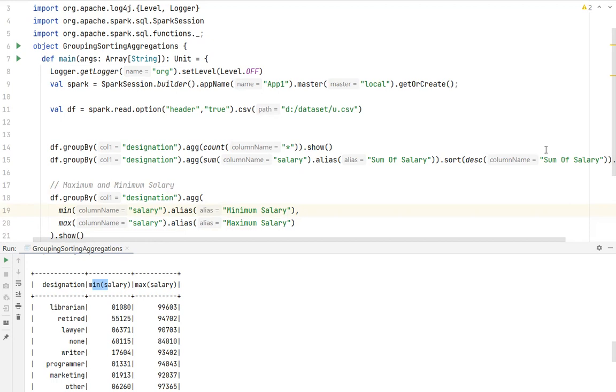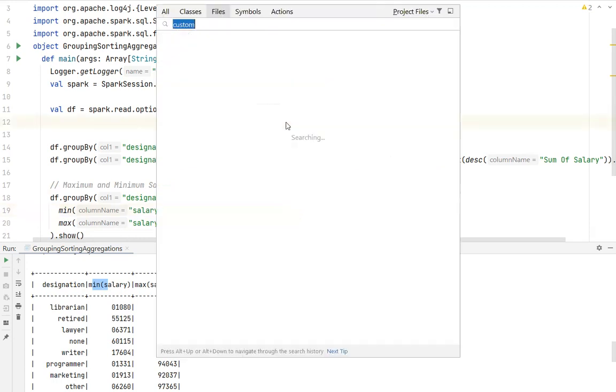Okay, right. I think let's proceed. Let's take up some more examples now. For example, let's take up joins. Let's see how we perform joins. I think I have some data here. Let me just see whether I have data.